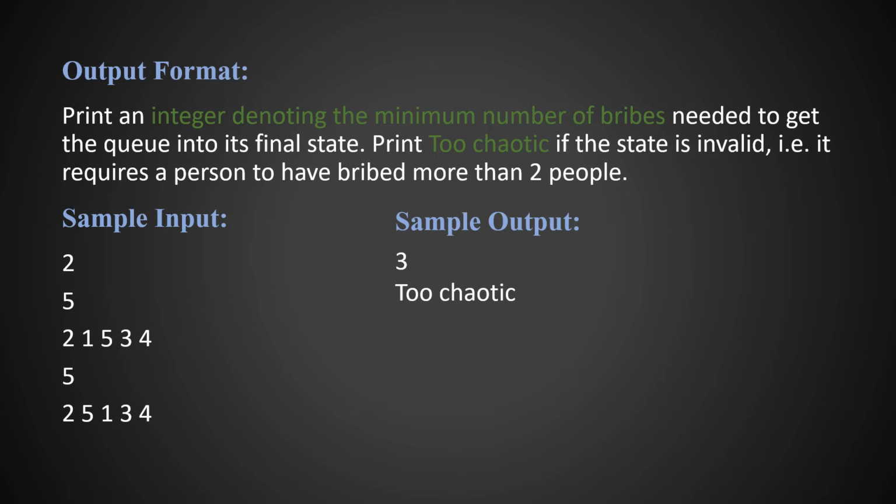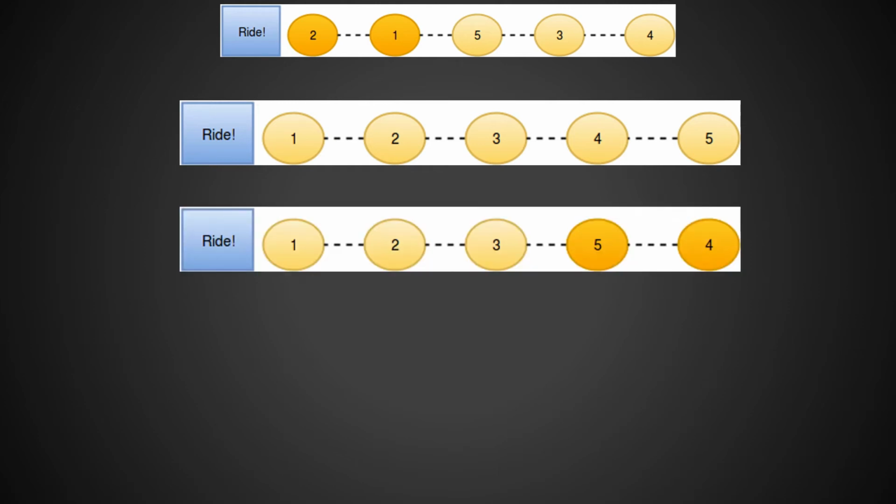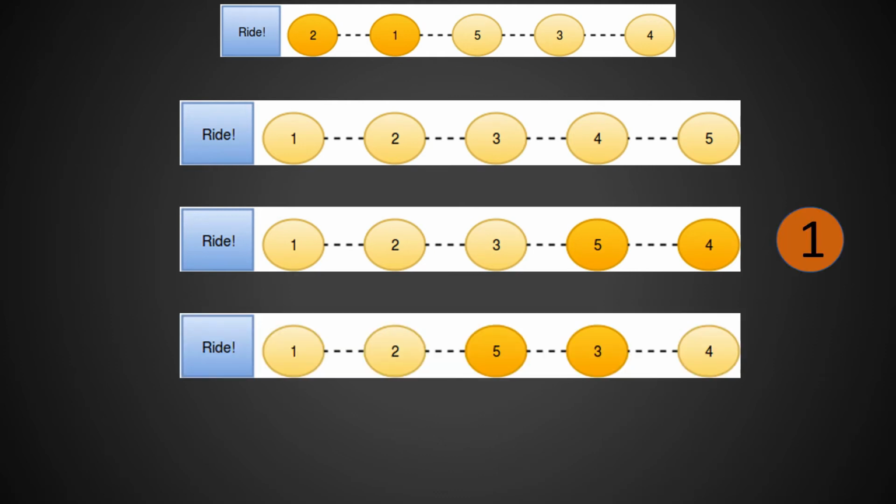Let's understand one of these graphically. Here we have an array that shows what the final queue looks like. Initially the queue looked like this. The person at number 5 bribed number 4, making it the first bribe. Then he bribed number 3, making it his second bribe.